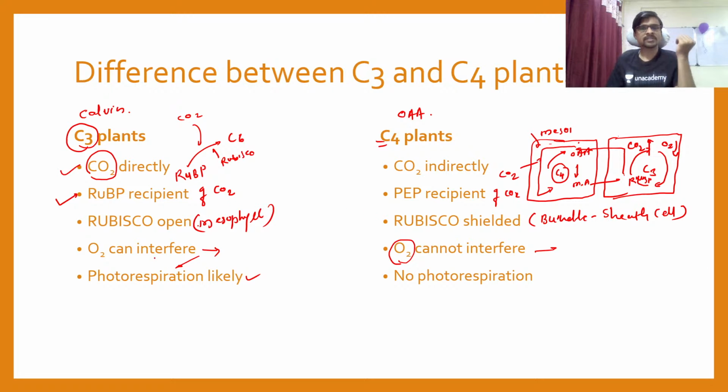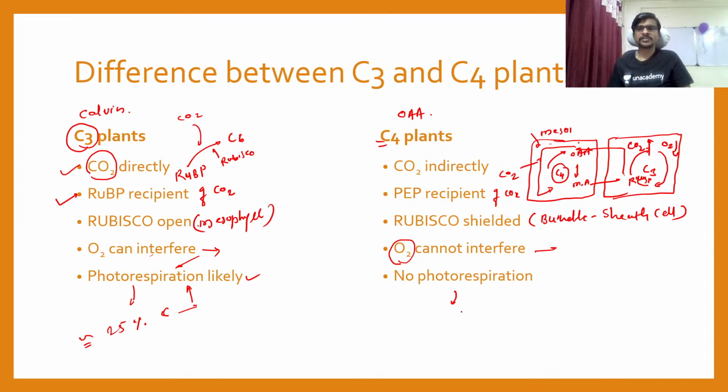So you can see in the C3 plant, about 25% of the fixed carbon is wasted due to photorespiration. But it is not happening inside the C4 plant.